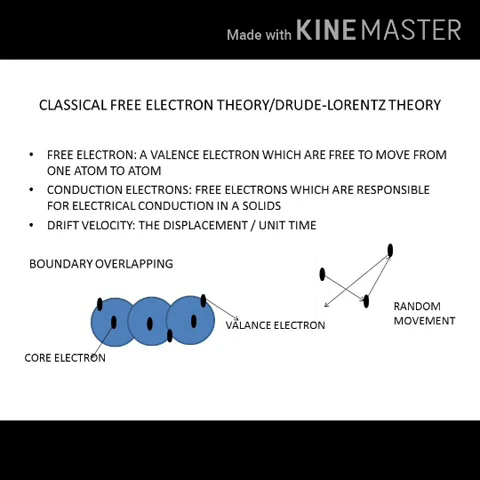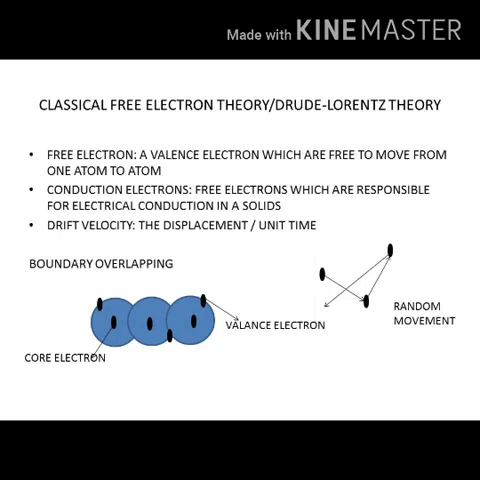In a metal, the atoms are arranged in such a way that the boundaries of each atom overlap with each other. Because of boundary overlapping, the core electrons don't have any effect, whereas the valence electron does. It finds a way to jump from one atom to another atom. Like this, the valence electrons move from one atom to another throughout the metal. Such valence electrons, which are free to move, are called free electrons.